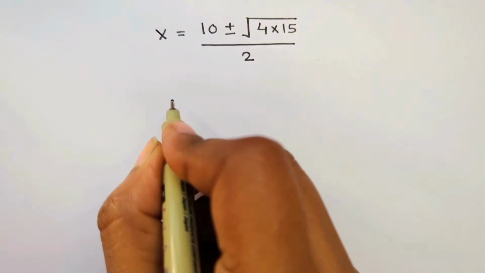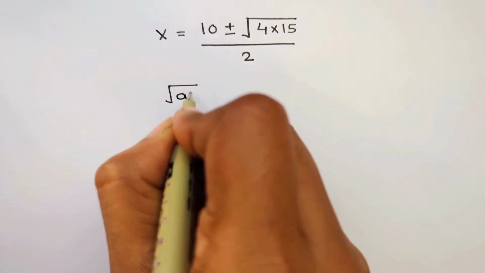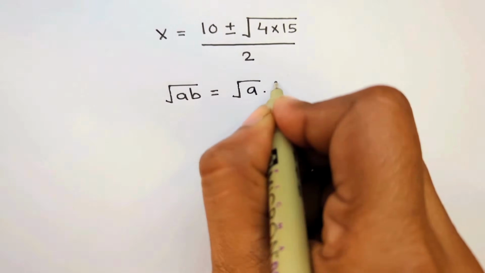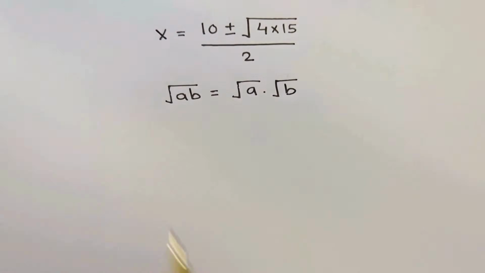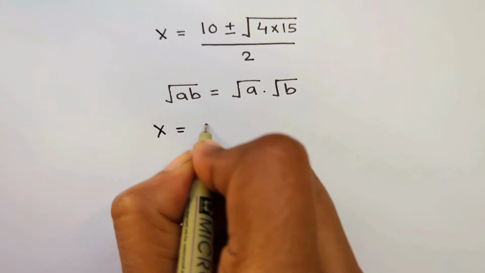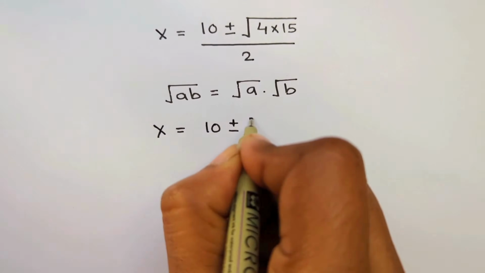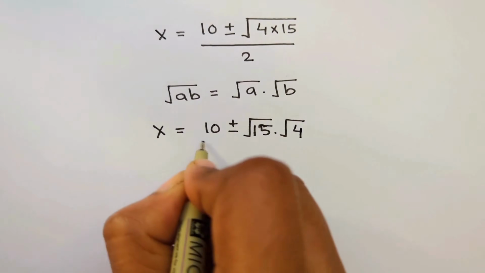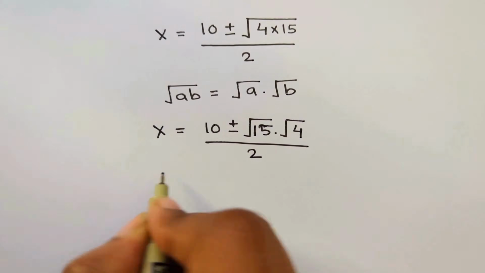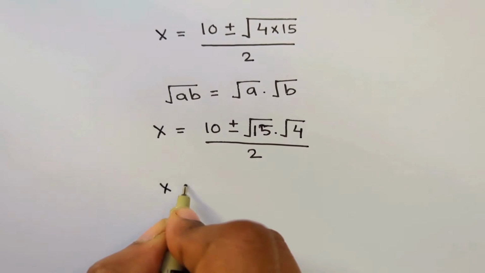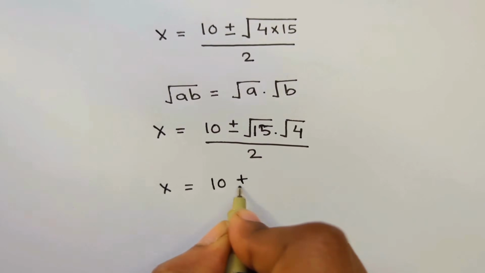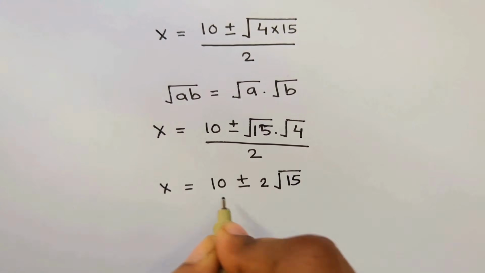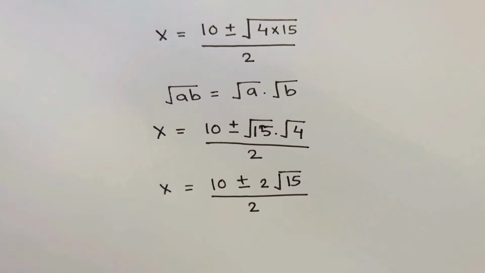Okay. Now we know a formula, square root of a into b is equal to square root of a into square root of b. Let's apply the same in the above equation. x is equal to 10 plus or minus square root of 15 and square root of 4 separately, and the whole divided by 2. So 10 plus or minus square root of 4 would be 2, into square root of 15, whole divided by 2.